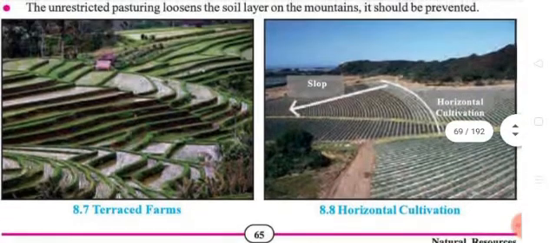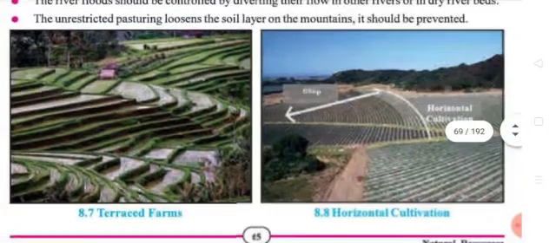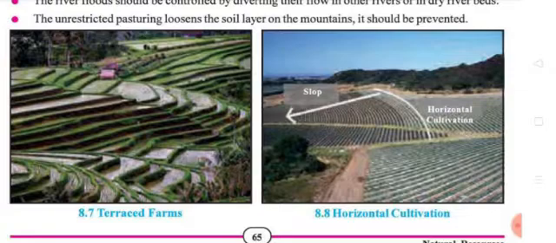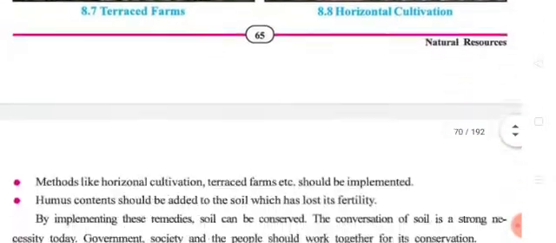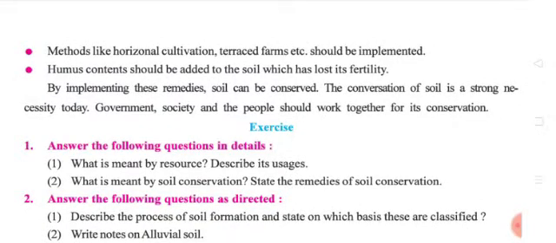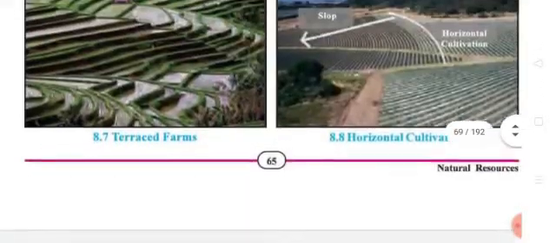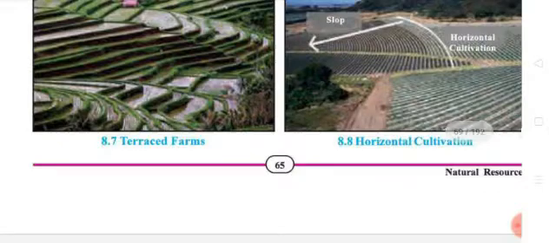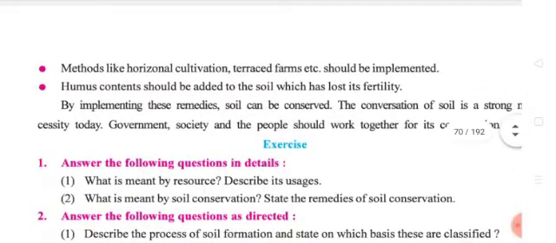Here we can see the terrace farms. So cultivation in the terrace, the horizontal cultivation. The next method among the remedies is horizontal cultivation, terraced farming and so on, which should be implemented. Already we said about it here in the picture. Horizontal cultivation and terrace farming should be implemented.